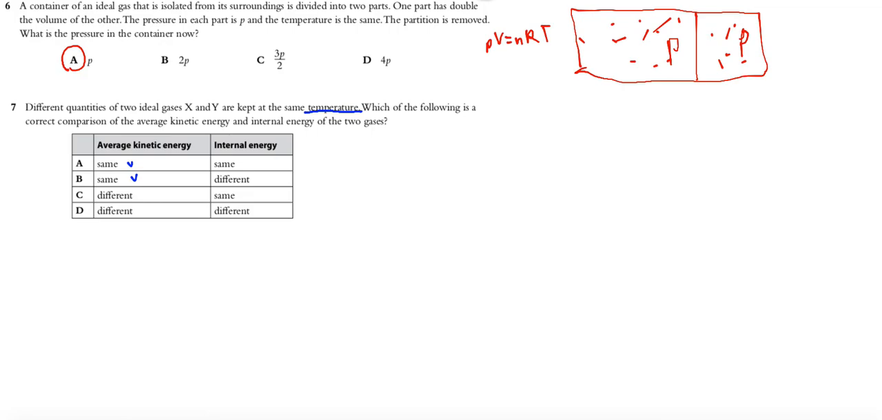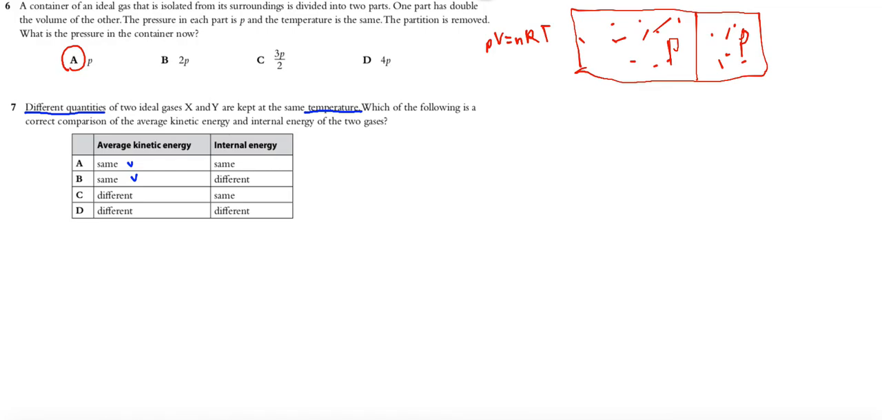And now what about the internal energy? Internal energy depends on the kinetic energy. Internal energy is the sum of kinetic and potential energies of all molecules. Of course, this is an ideal gas, so it has no potential energy, but we have different quantities. What is important in this question? The important word is average. Average kinetic energy, if temperature is the same, is exactly the same, but internal energy is not average. Internal energy depends on the amount, it's the sum of all.